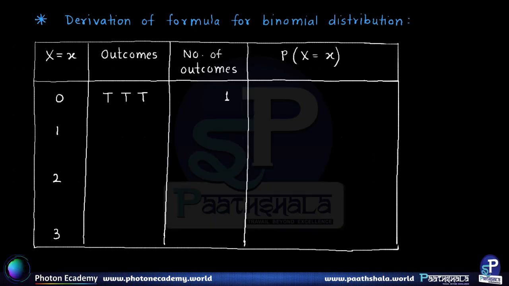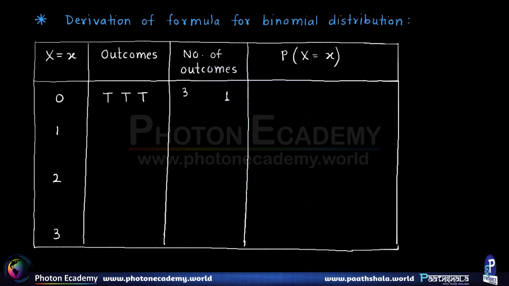That is because we want 0 successes out of a total of 3 trials, because we are tossing 3 coins. Out of 3 coins, 0 coins can be selected for 0 successes in 3C0 ways, which is no doubt equal to 1.